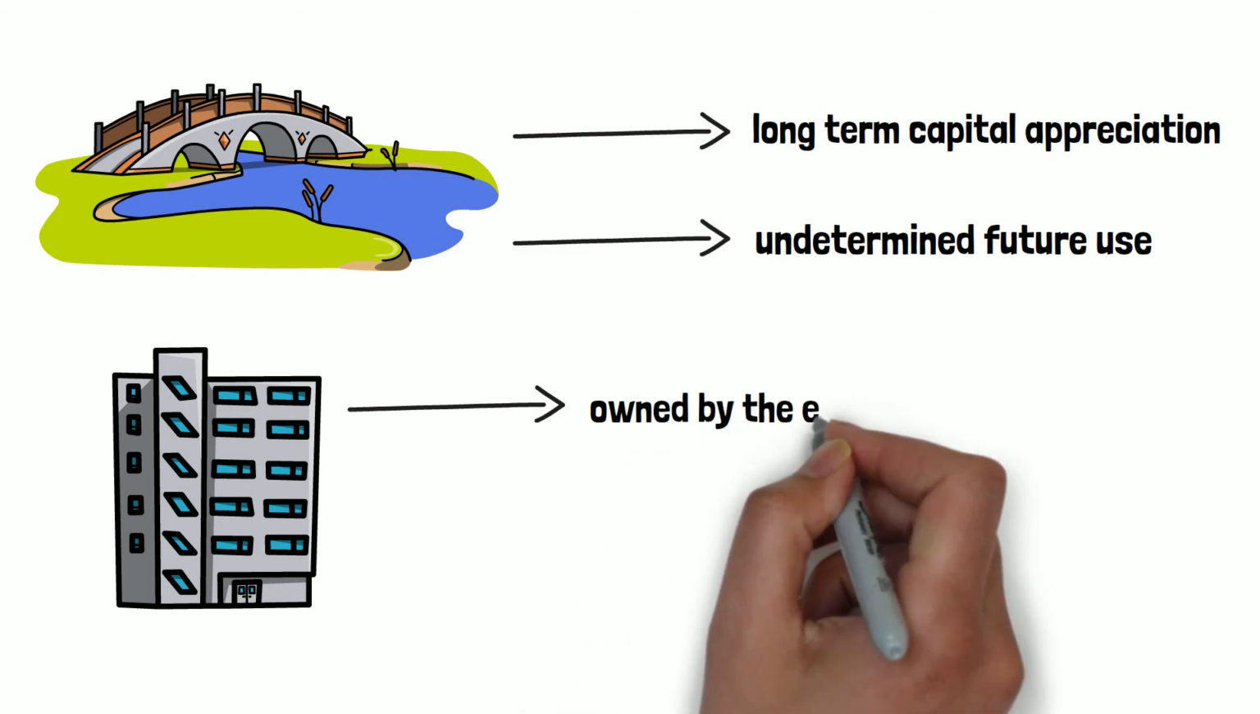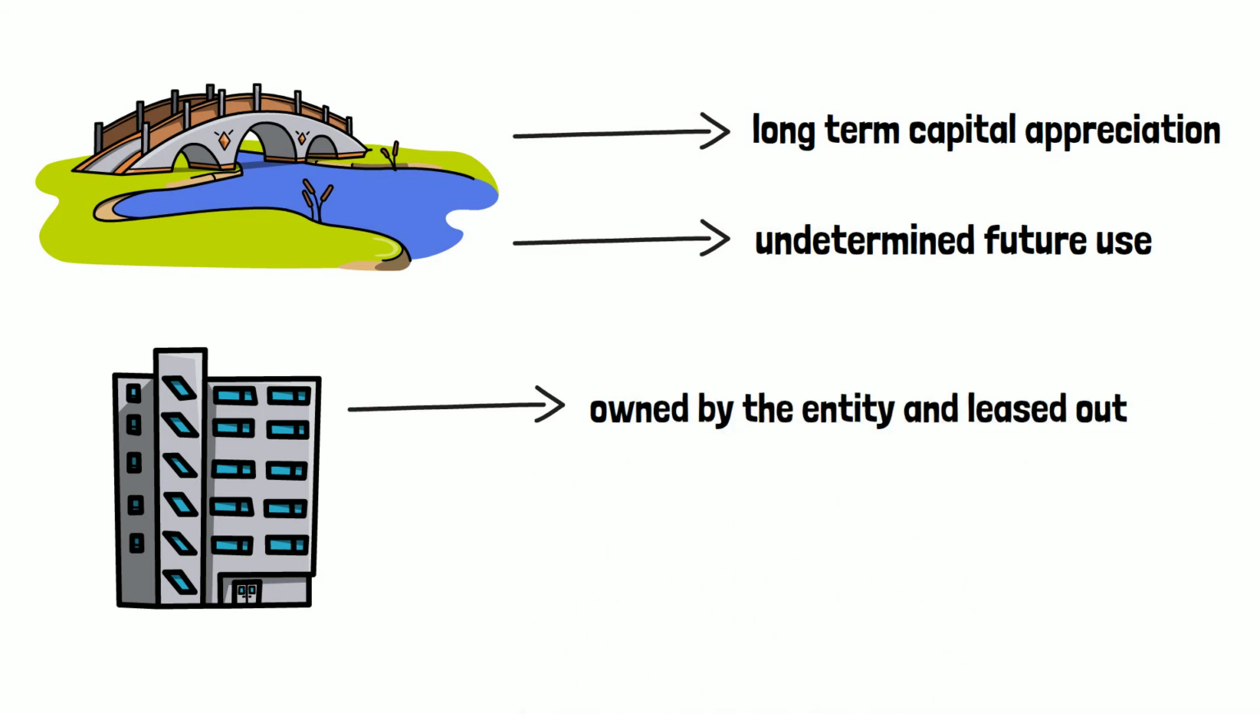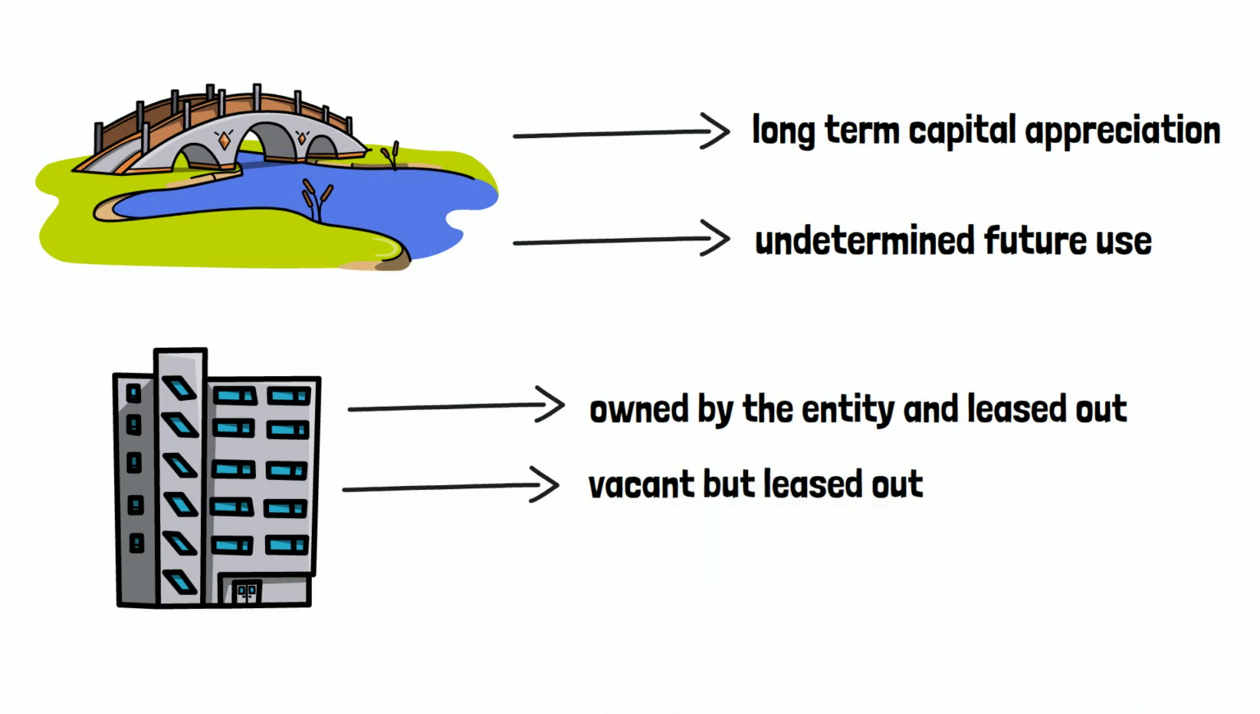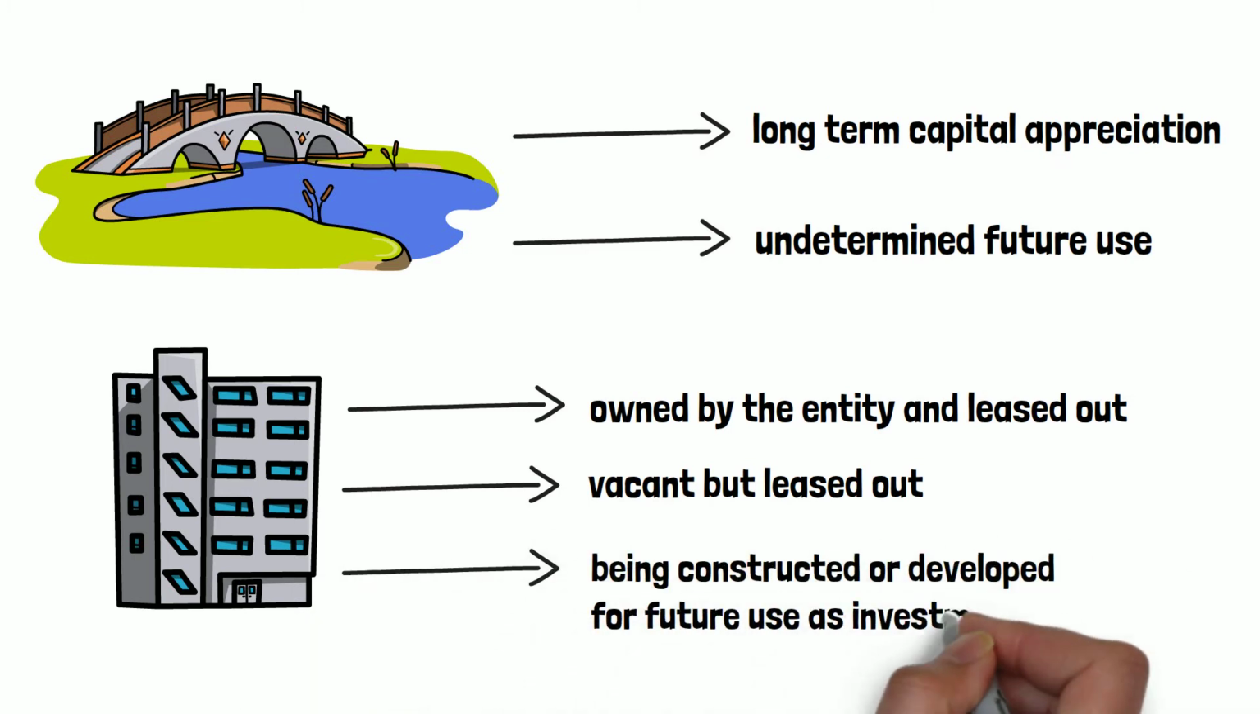Moving on to the next example, a building which is owned by an entity and also leased out is considered as an investment property. Even if the building is vacant and if it is leased out, then it is also considered as an investment property. Also, a property that is under construction or is being developed for future use as an investment property will be considered as an investment property.